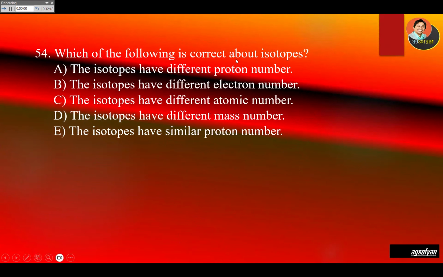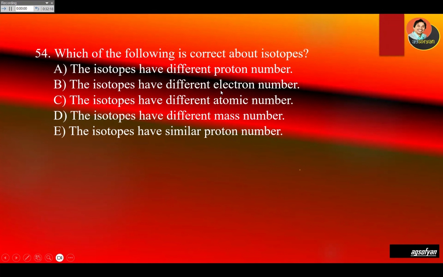Which of the following is correct about isotopes? Again, isotopes have the same number of protons, different number of neutrons, because number of protons plus number of neutrons is the mass, atomic mass, so we can also say that isotopes will have different atomic mass. So look at A, the isotopes have different proton number, incorrect.